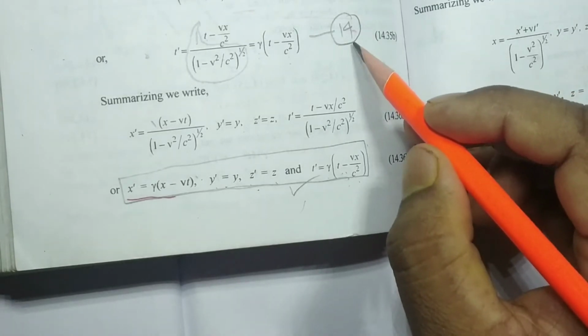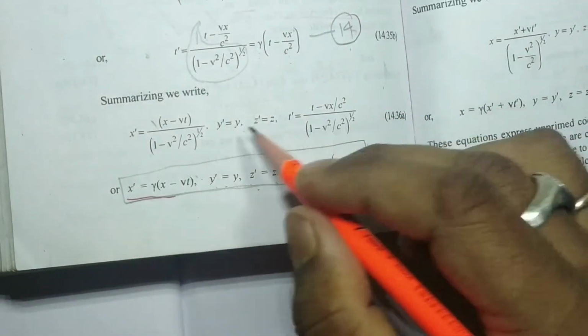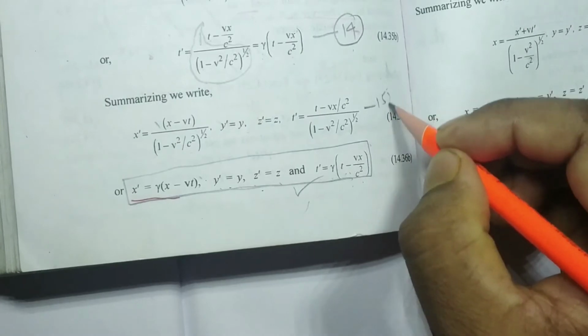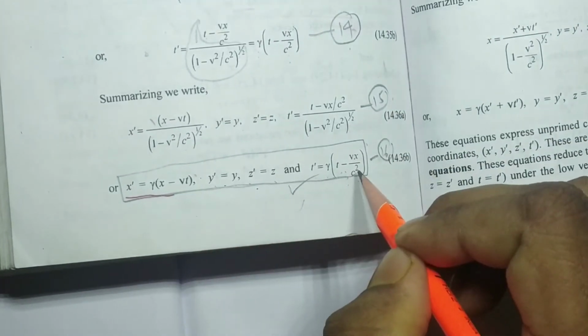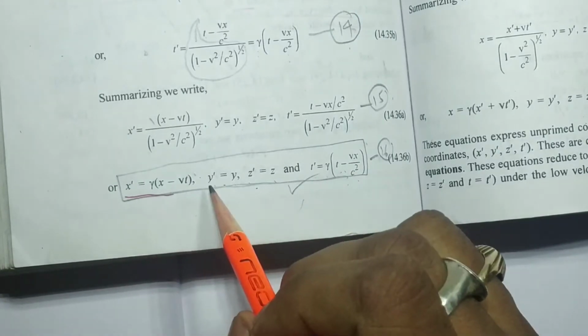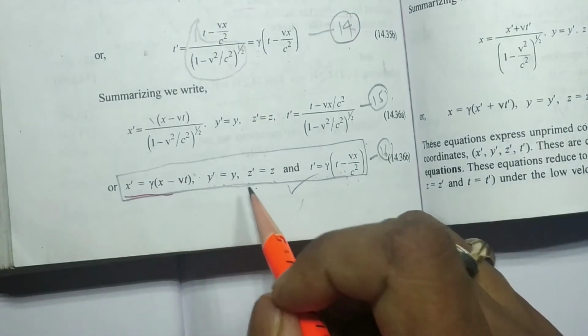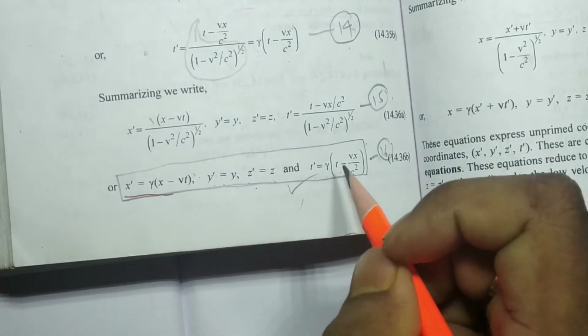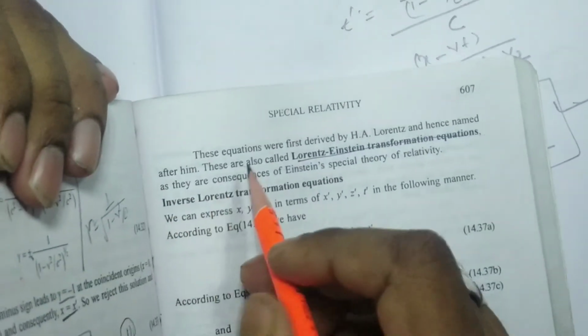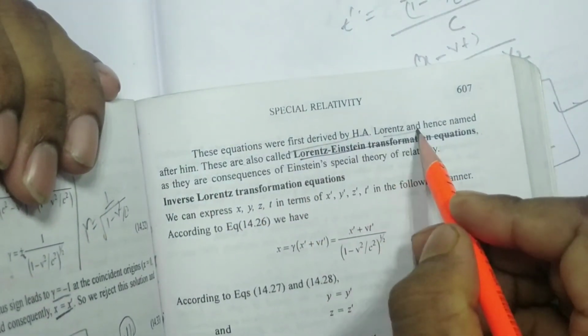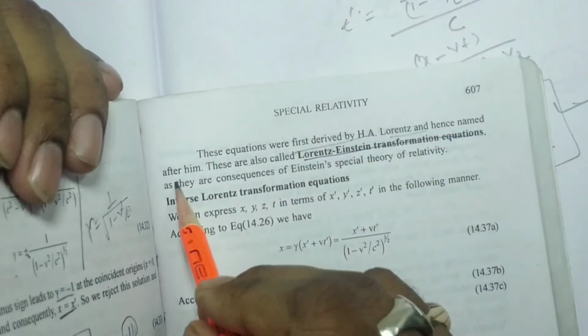So this is equation number 14, and you can number these equations 15 and 16. In this format you have to remember gamma into x minus vt, that is x dash, y dash equal to y, z dash equal to z, t dash equal to gamma into t minus vx by c square. These equations were first derived by Lorentz, hence named after him.